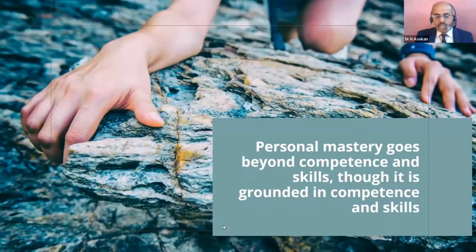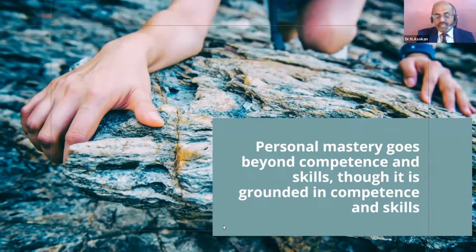Personal mastery goes beyond competence, beyond strength, but it is always grounded in the components of competence: knowledge, skill, talent, technology, attitude, mindset. That's very, very important.